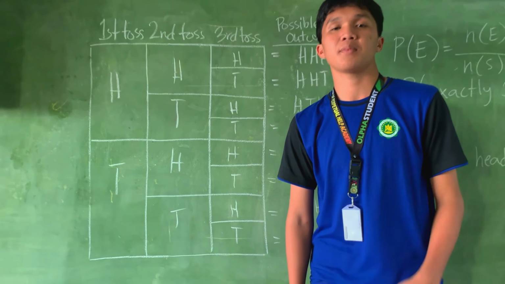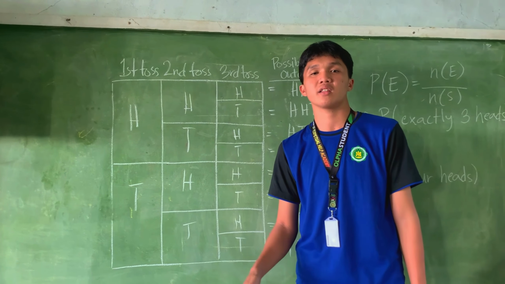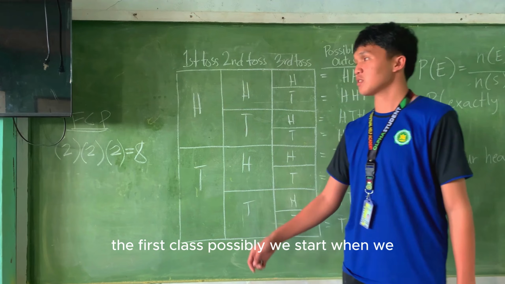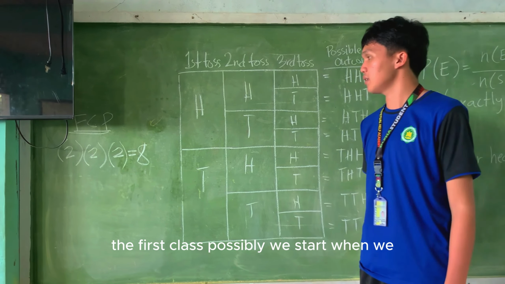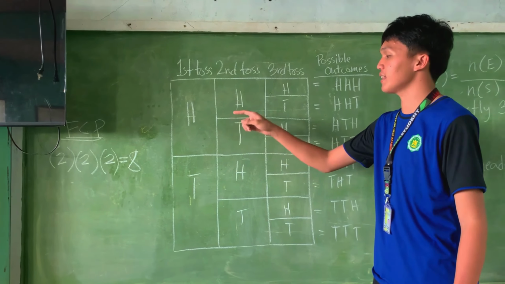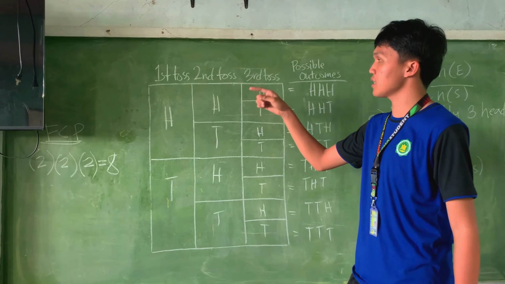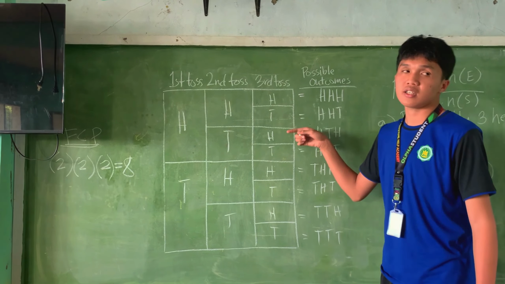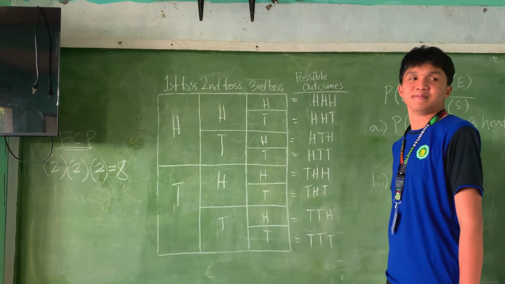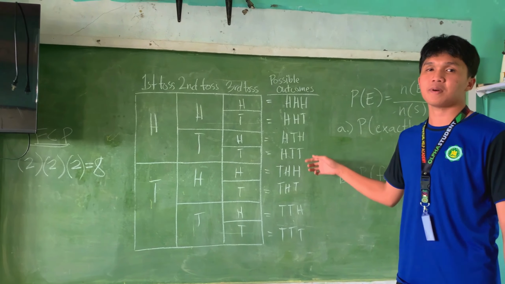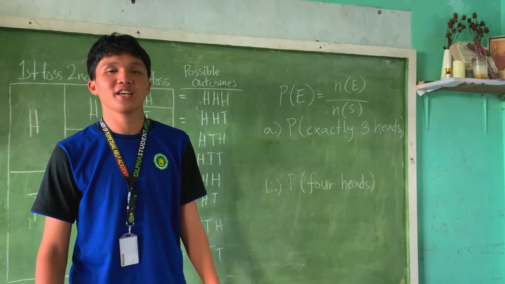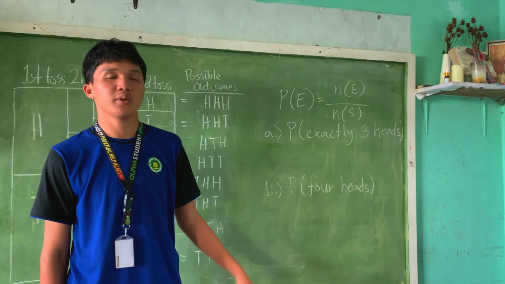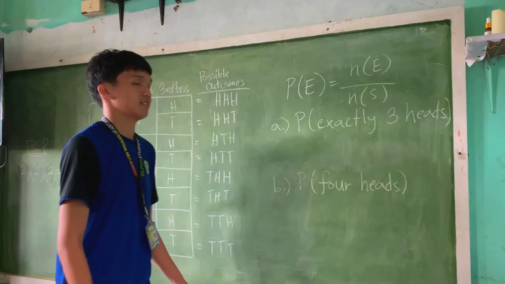Let me give you an example. This example is tossing a coin 3 times. In the first toss, the possible result will be head and tail. And for the second toss is head and tail. The third toss is head and tail. And here are the overall possible outcomes. In order to get the probability of an event, we need to use this formula.